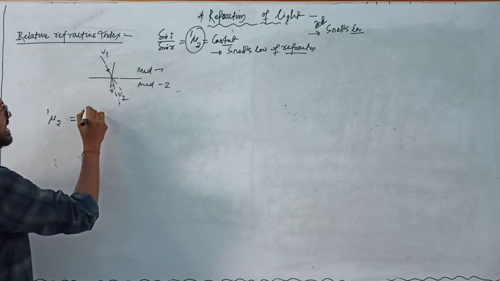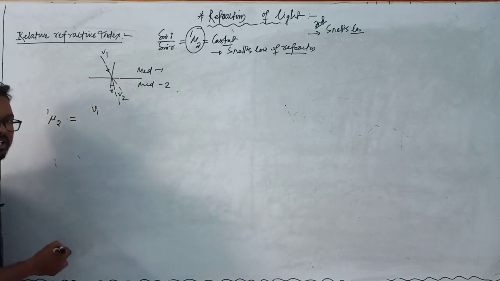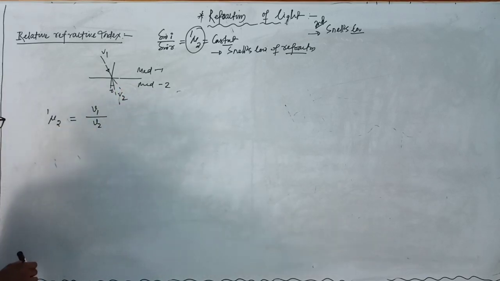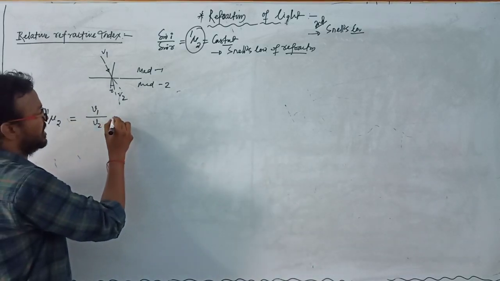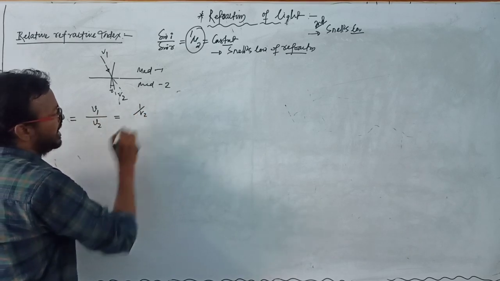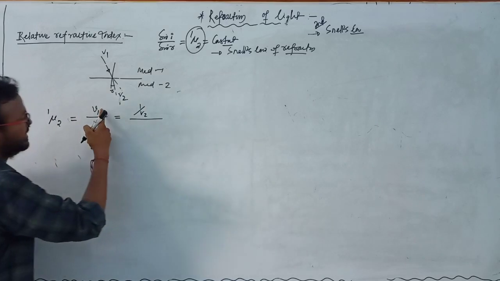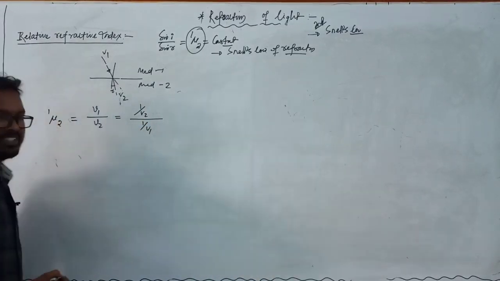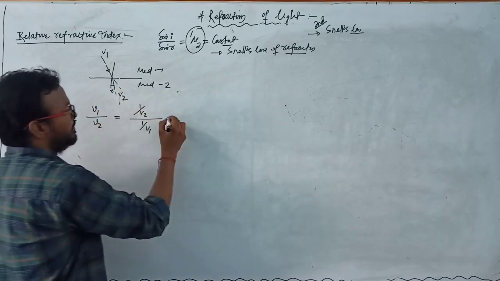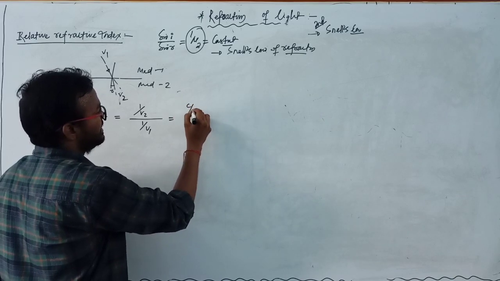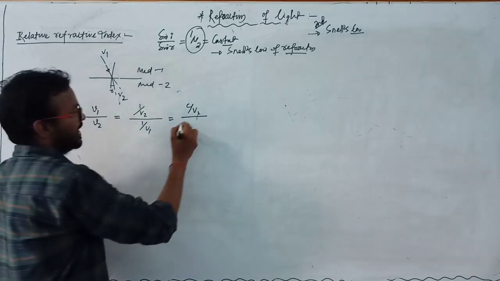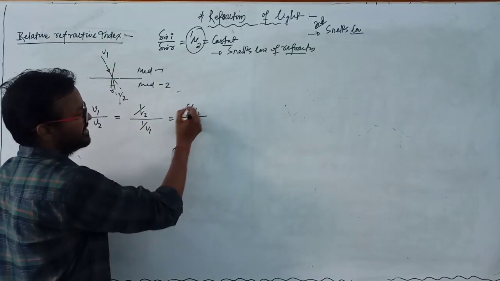equal to velocity or speed of light in first medium, that is v1, divided by speed of light in second medium, that is v2. And if we rearrange this term we can write that is 1 by v2 divided by 1 by v1. So if you replace this 1 in terms of c by v2, c means speed of light divided by velocity in second medium, and here c by v1, because c cancels.